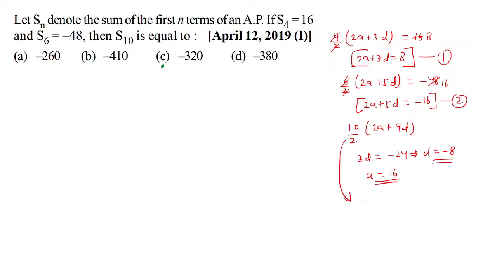As you put these in the required expression, you get 5 times (2a plus 9d). So that essentially means what? I suppose minus 72. So 5 times minus 40, so this essentially becomes minus 200. So have we made some error? 2a plus 9d. Check the calculation part. Something maybe we have done wrong. You may even point it out in case you quickly find any.